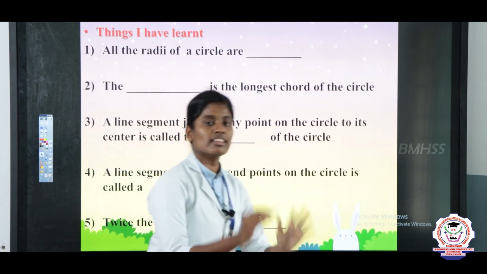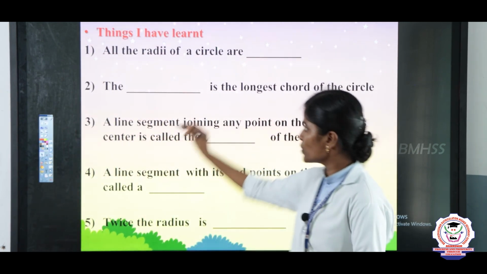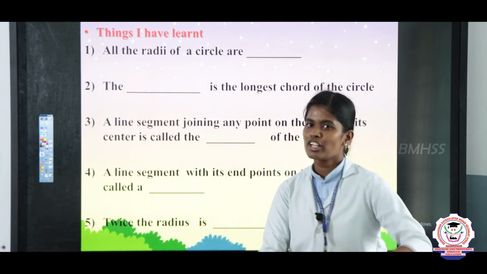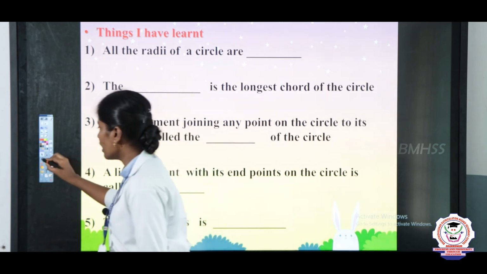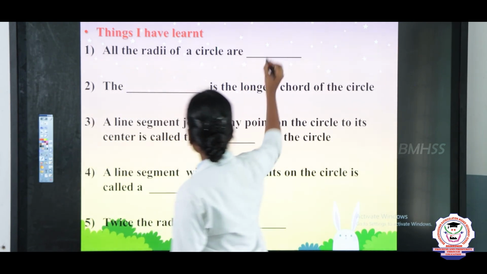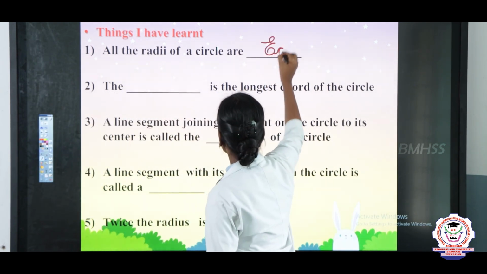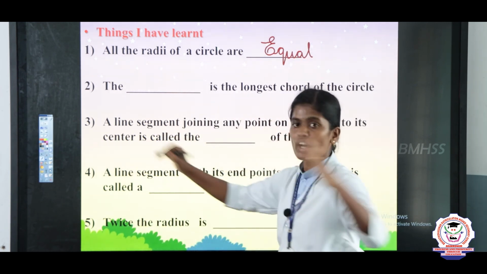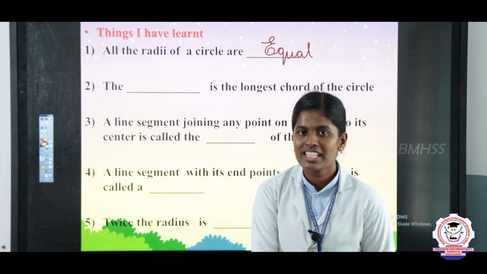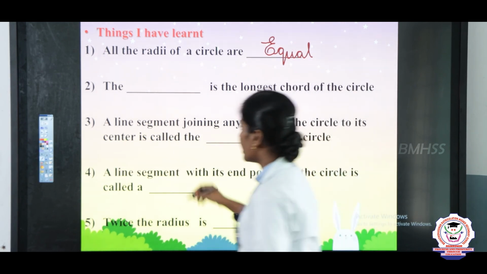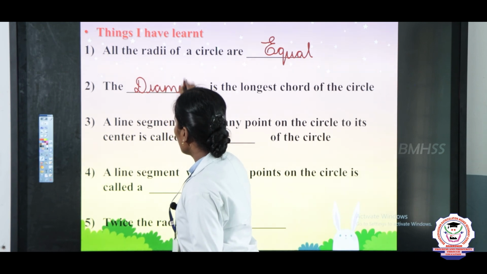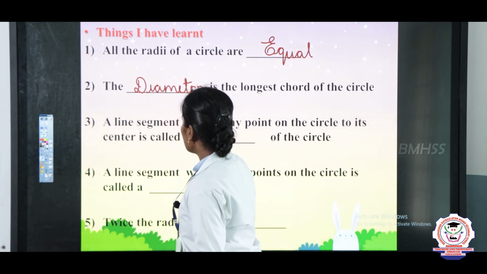So listen children, in this section what you have learned. The first question is, all the radius of the circles are? Very good. All the radius of a circle are equal. And the second question is, the dash is the longest chord of the circle. Very good. The diameter is the longest chord of the circle.